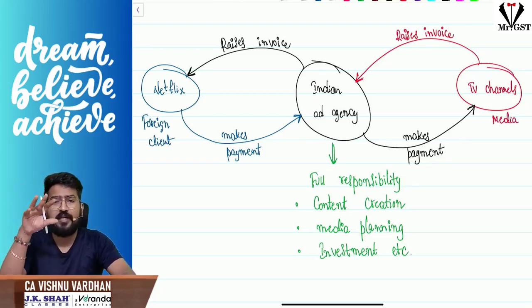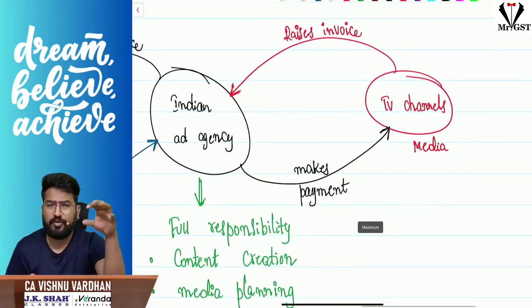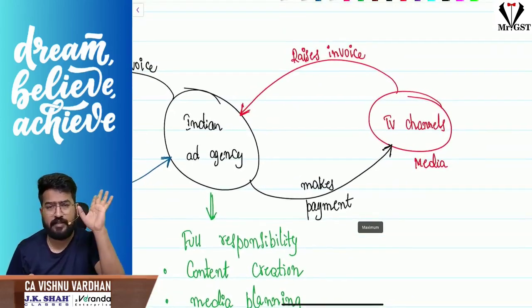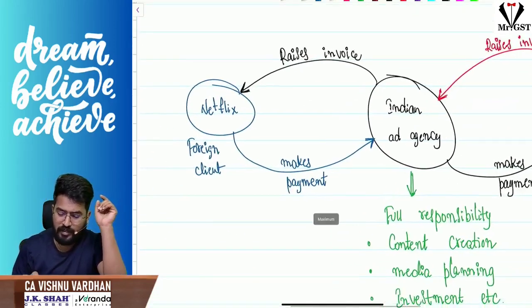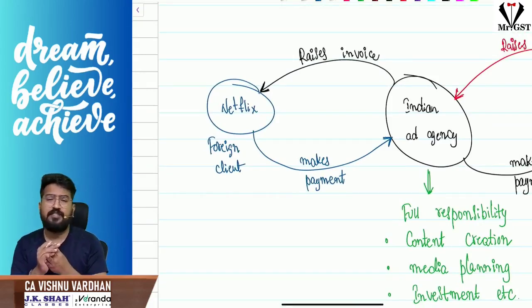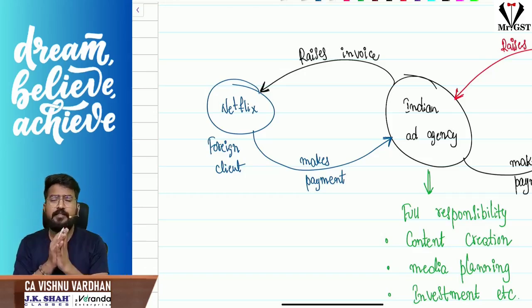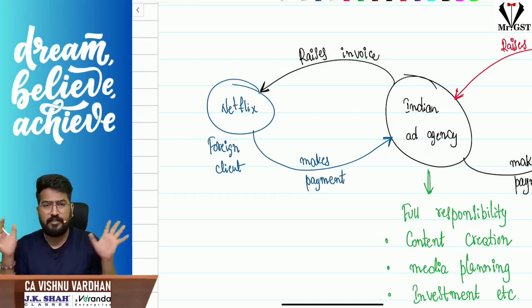Now please understand, the Indian ad agency will ask the media channels to advertise this ad. For that, the media will raise an invoice directly on the ad agency. The ad agency will also make the payment for that, no issues. Now for their entire contract, for creating the content, planning the budget, identifying the media houses, and all these things, for all their services, the Indian ad agency will raise an invoice to the foreign client, that is Netflix. In this case, Netflix will make payment directly to the Indian ad agency. This is the story happening here.